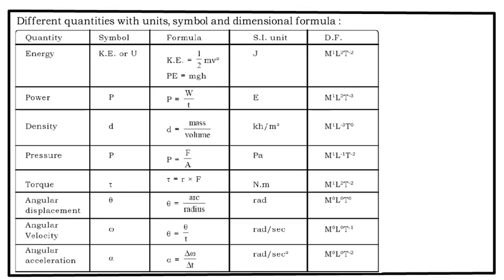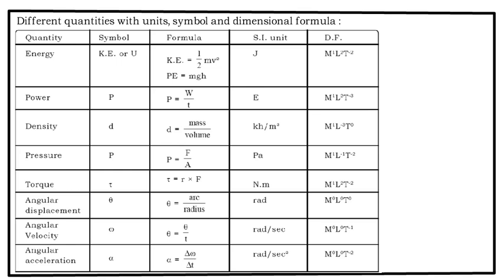Now angular velocity omega, that is angle turned per unit time, so that is radians per second. Radians has no dimensions, so the dimensional formula for angular velocity is M0 L0 T raised to minus 1.